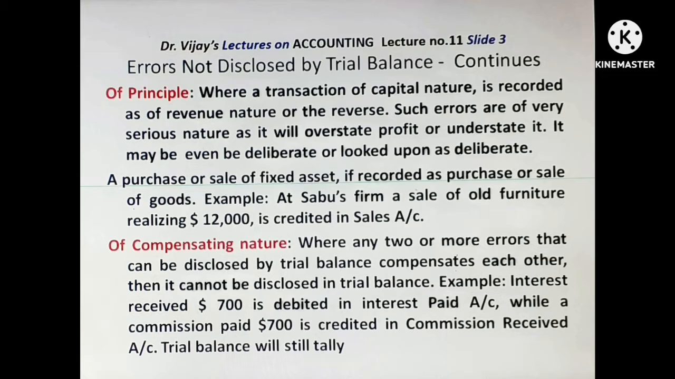Now, errors of compensating nature. Where two or more errors that can be disclosed by trial balance compensate each other, they cannot be disclosed in trial balance. Example, interest received $700 is debited in interest paid account, while a commission paid $700 is credited in commission received account. Then trial balance will tally.